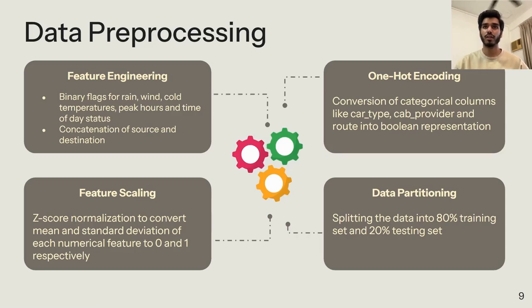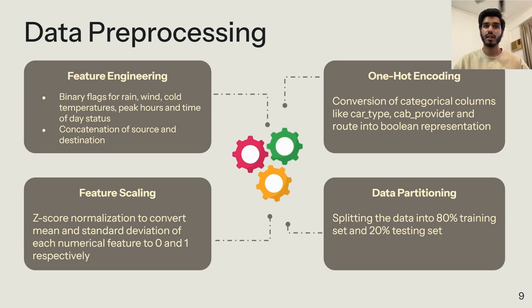Before we can perform any modeling, the data needs to be in a format that is interpretable by machine learning algorithms. For the data pre-processing stage, we first construct new features that convey a clearer meaning. For example, temporal features like is_peak and is_night are constructed from the hour attribute of the timestamp column to tell us whether the ride happened during the night or during peak hours. Weather features that represent cold temperatures and high winds in the form of binary flags are also derived. And a route feature is derived from the concatenation of the source and the destination of the ride. Next, we perform one-hot encoding on the categorical variables into a Boolean representation to make sure that the models don't misinterpret the order between the categories.